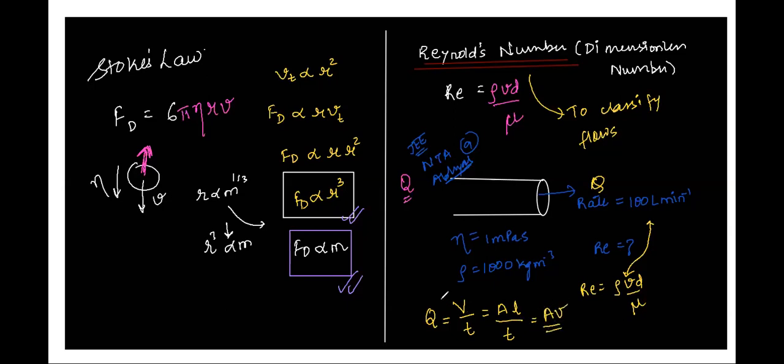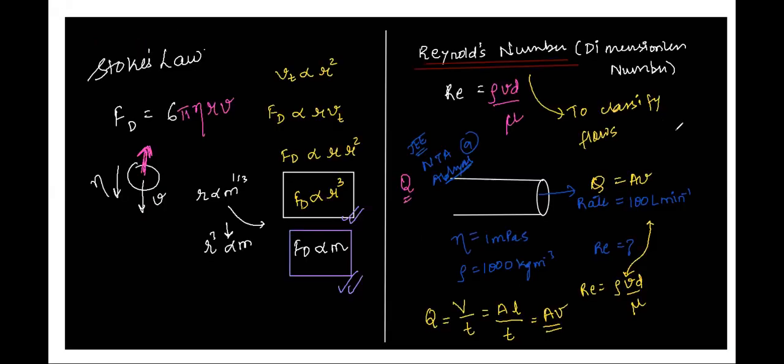So what can I write? Volumetric flow is nothing but A into V. Volumetric flow is A into V. So now I can replace V by Q by A, right?